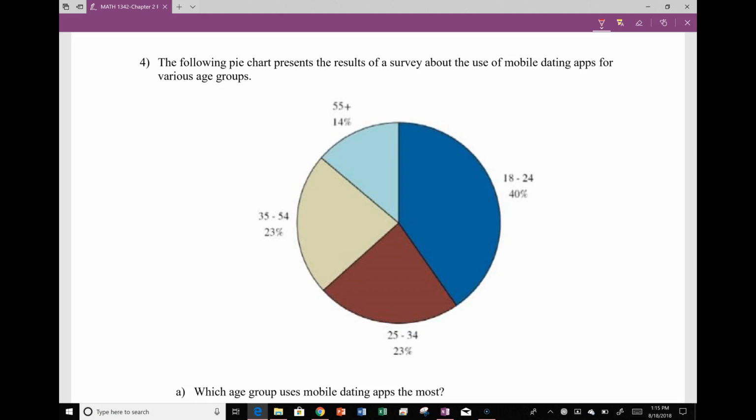So we have that 14% are 55 or older. 23% are between the ages of 35 and 54. 23% are between the ages of 25 and 34. 40% are between the ages of 18 and 24. And we are going to look at this particular chart and be able to analyze it and answer some questions.